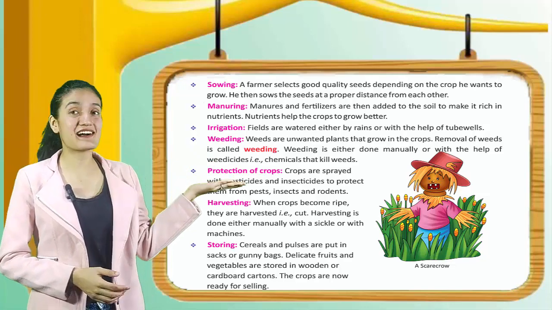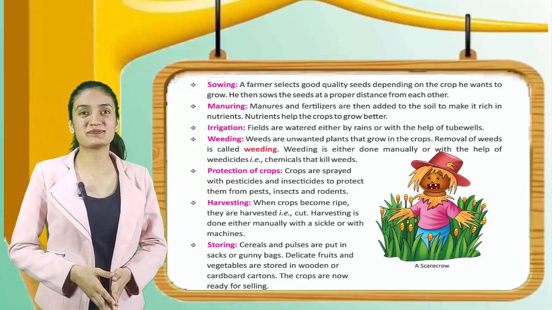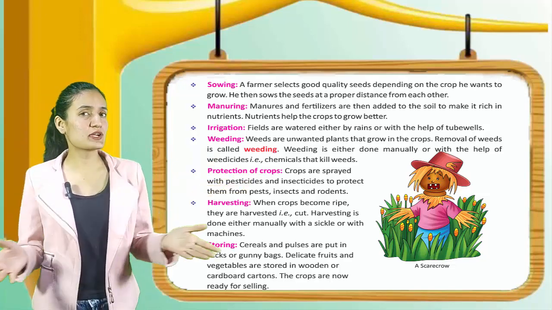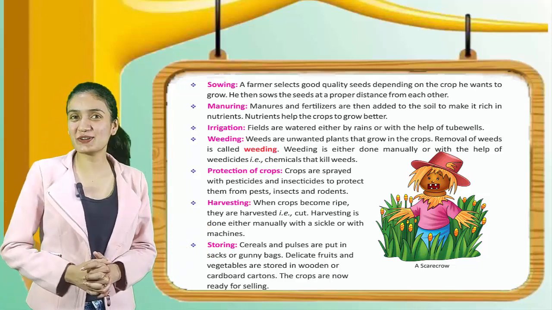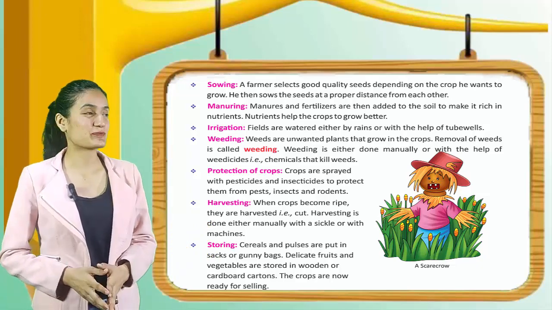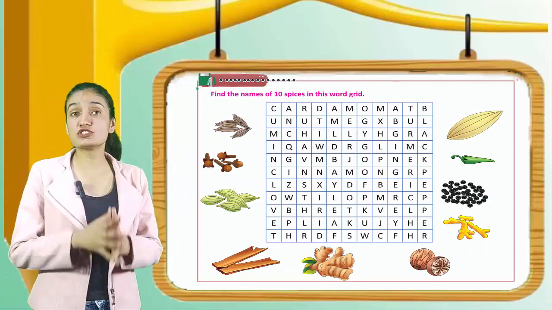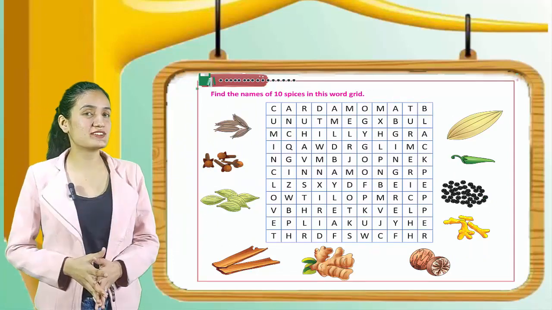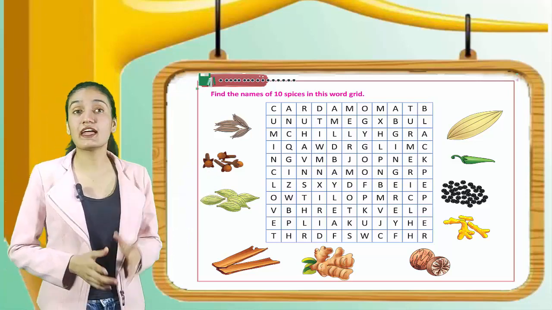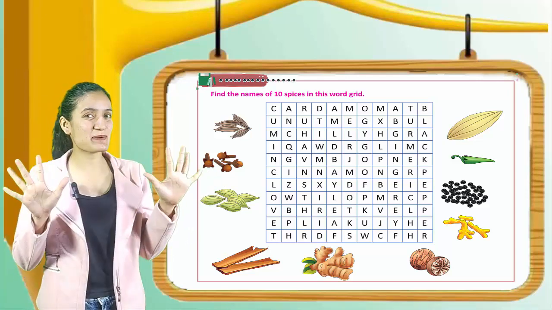You can see a scarecrow. So kids, have you ever seen a scarecrow? Now we have an activity to do. Find the names of 10 spices in this word grid. Here is a word grid and you have to find 10 spices.